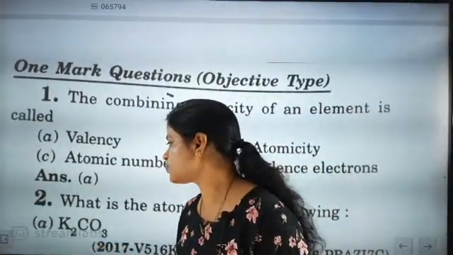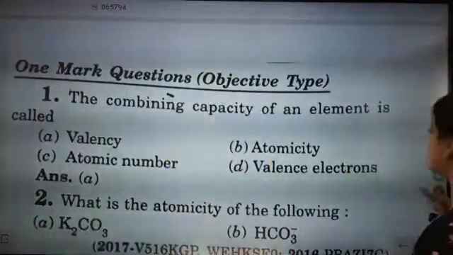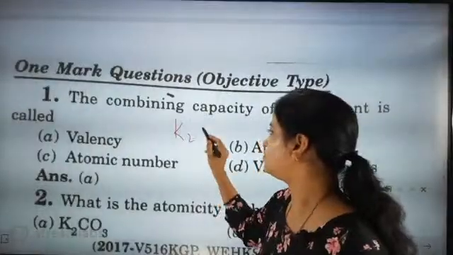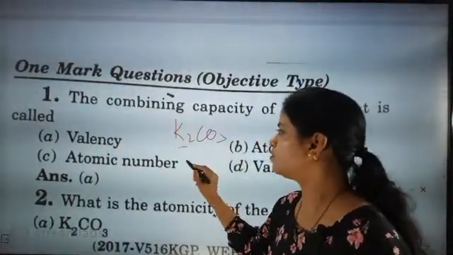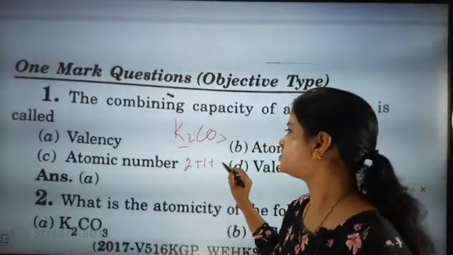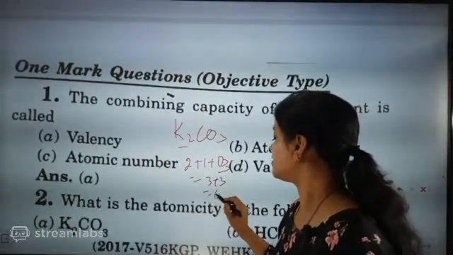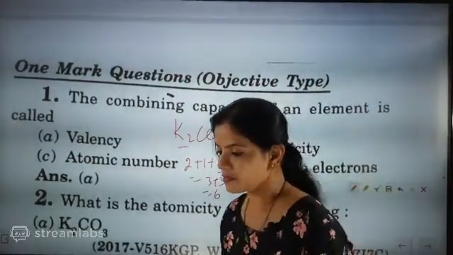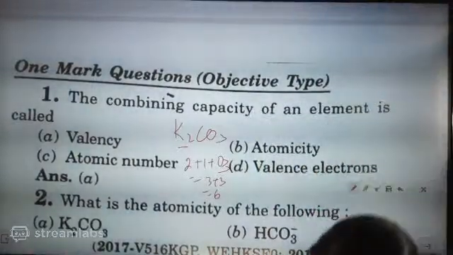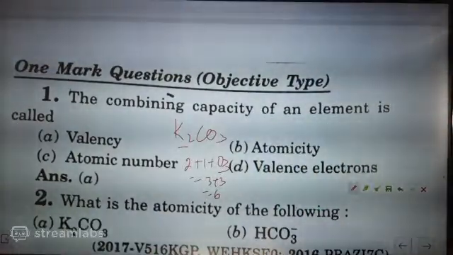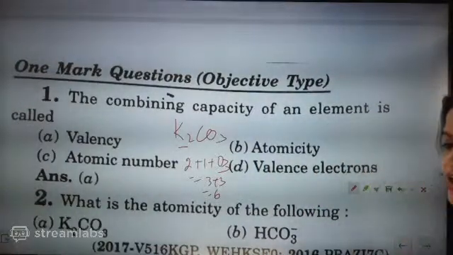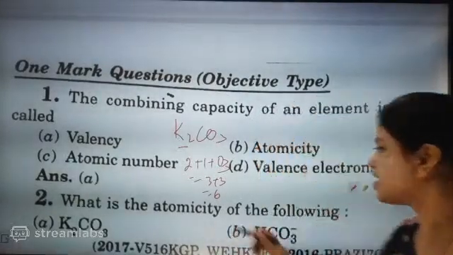So K2CO3: K2, carbon 1, oxygen 3. So the total is 3 plus 3, which is 6. Yes, absolutely correct. Shrutika, Vishal, Shine, Keshav, absolutely correct. So the first is coming as 6.